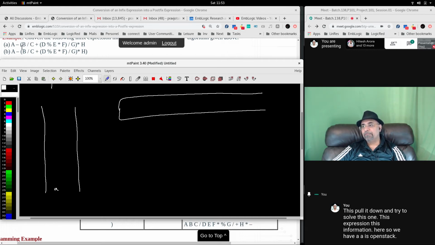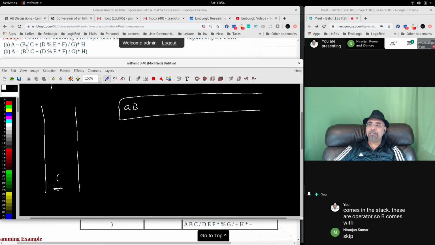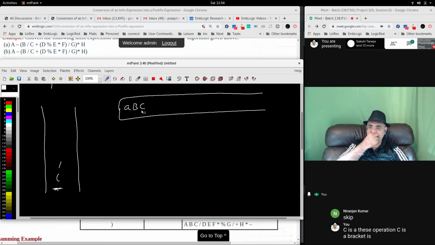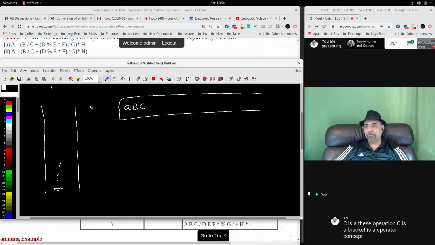Then you have minus. No, A comes here. Minus comes in the stack. Then bracket. Bracket also comes in the stack. B is an operand. So B comes here. C, bracket is an operator, comes here. C is an operand, comes here. Now you have a binary operator. So you pull out.